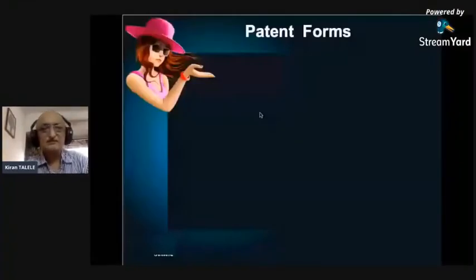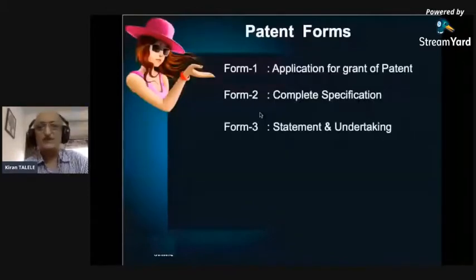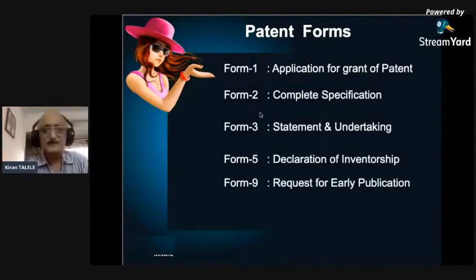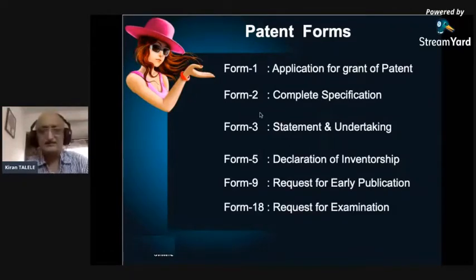So when we say patent form, we have so many forms. Form number 1 for application for grant of patent. Form number 2 for complete specification, entire detailed technical innovation to be mentioned. Form number 3, statement and undertaking. Form number 5, declaration of inventorship. Form number 9, request for early publication. And form number 18, request for examination. So our focus for this session is form number 2, that is complete specification.